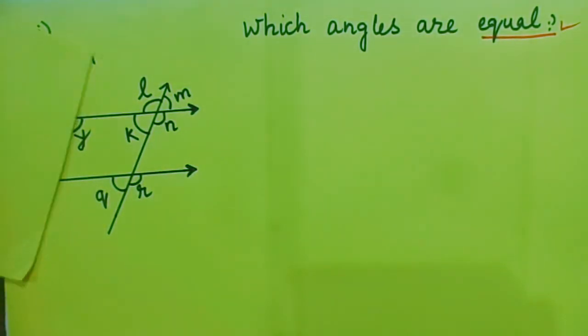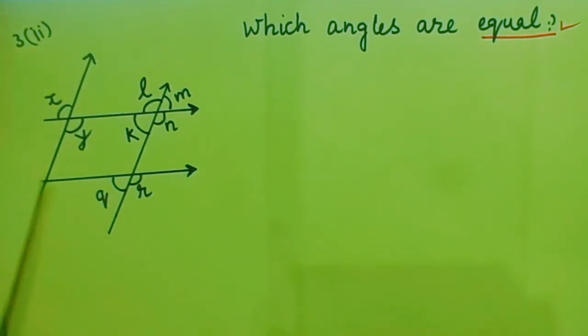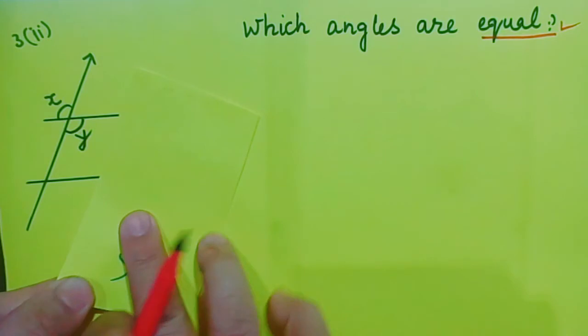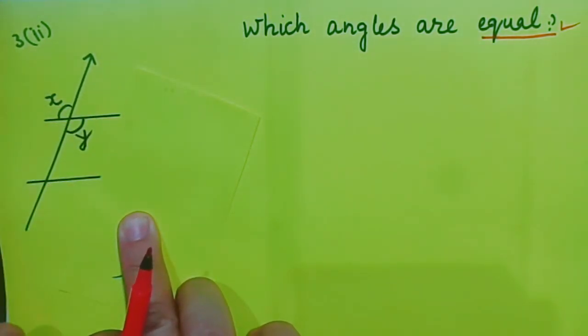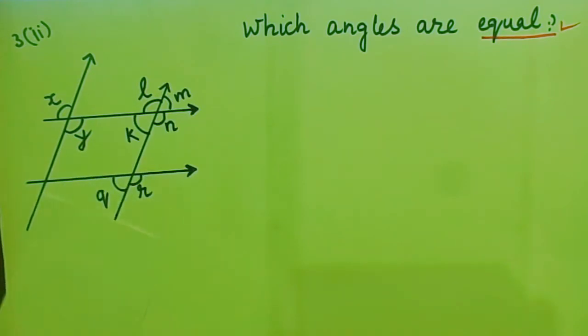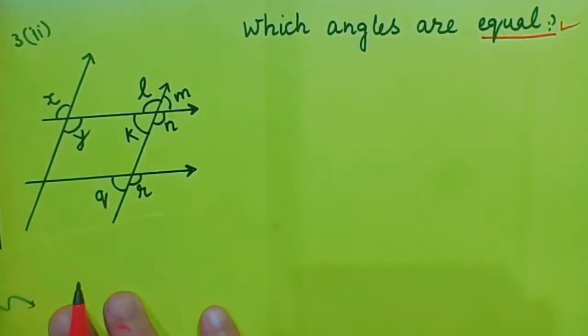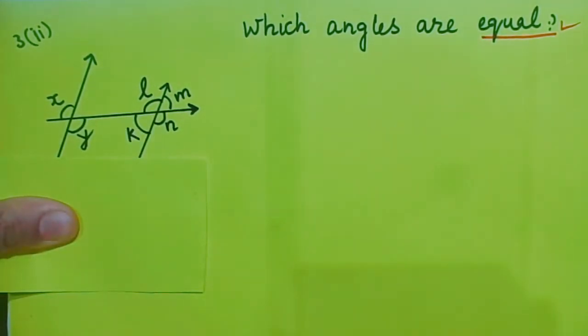This means I would hide this transversal, because I am considering only these two parallel lines.